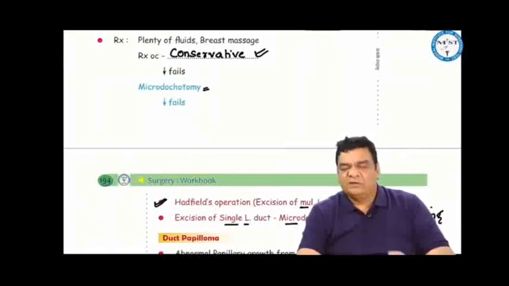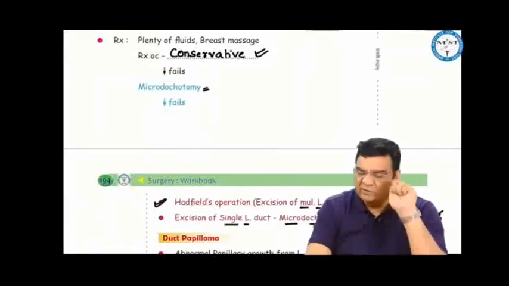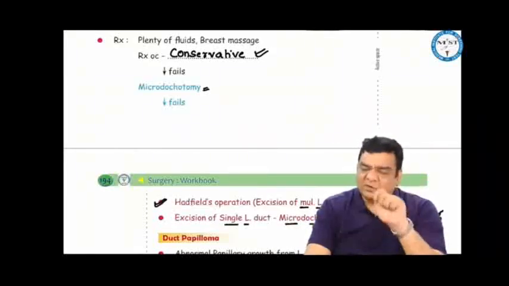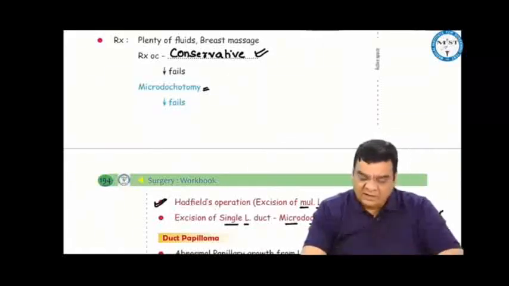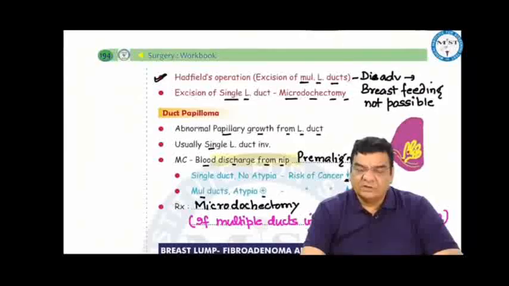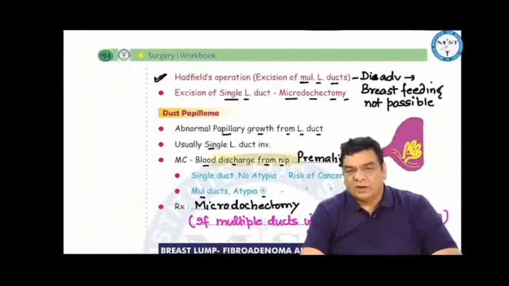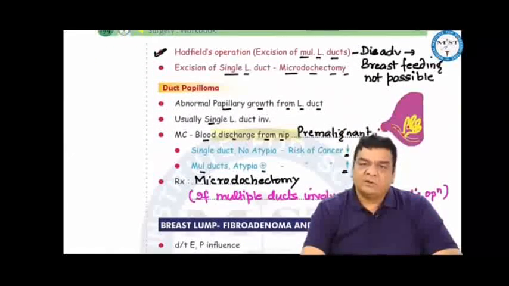If this does not help, then we can put a wire into the lactiferous duct under a microscope and remove the secretions from there. That is, open the duct, so it is a microductotomy. If microductotomy also fails, then we have to excise the lactiferous duct, and since duct ectasia involves multiple lactiferous ducts, excision of multiple lactiferous ducts is Hatfield's operation. Removal of a single lactiferous duct is microdochectomy. The disadvantage of Hatfield's operation is that this patient will not be able to breastfeed.